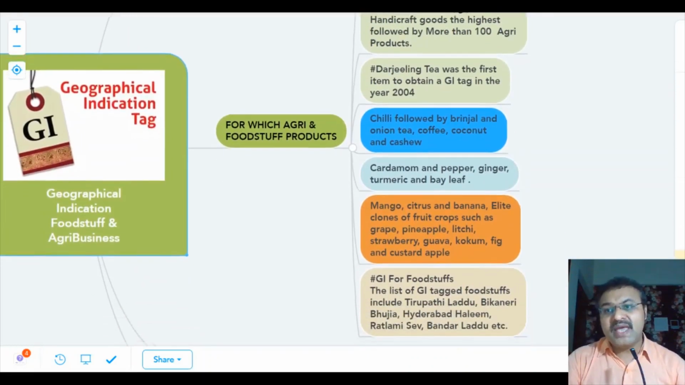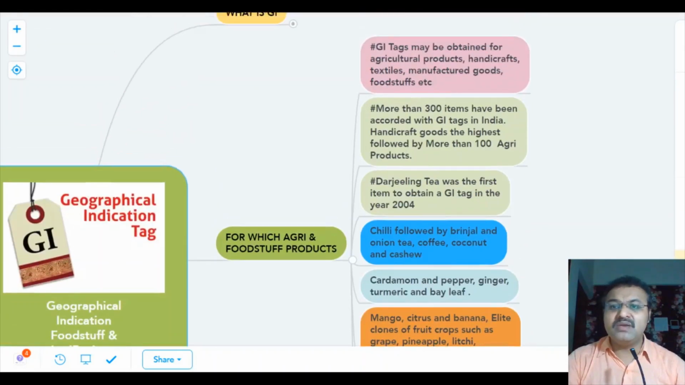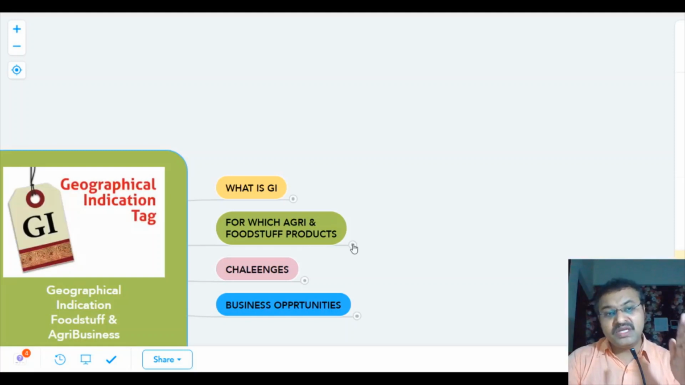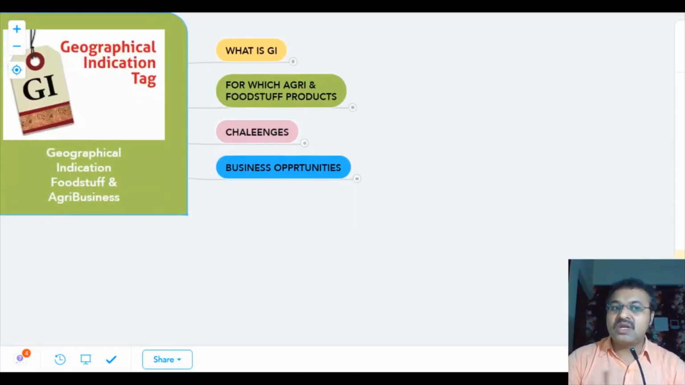And so it has its own geographical value, and this geographical indication is very important. Now, after that we will see what the challenges are in this geographical indication.